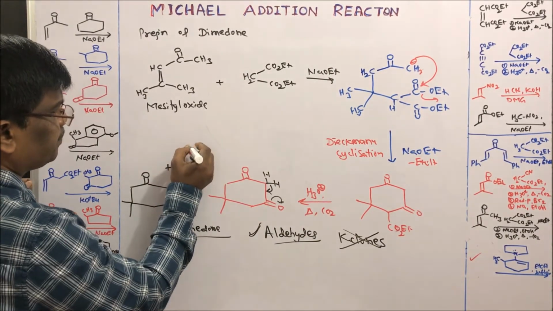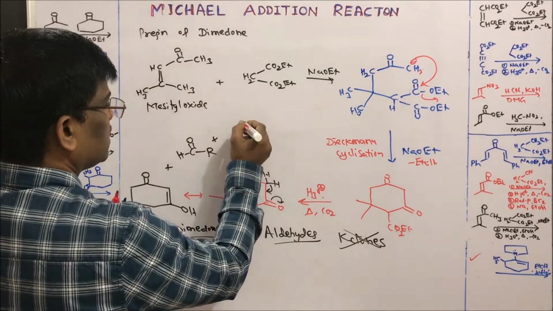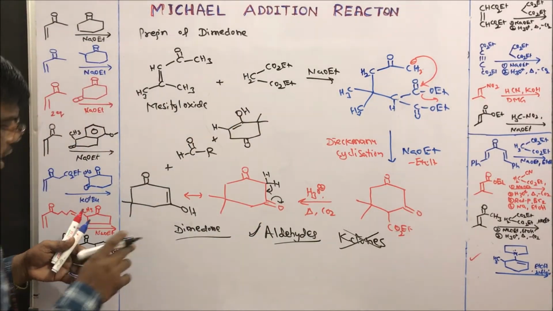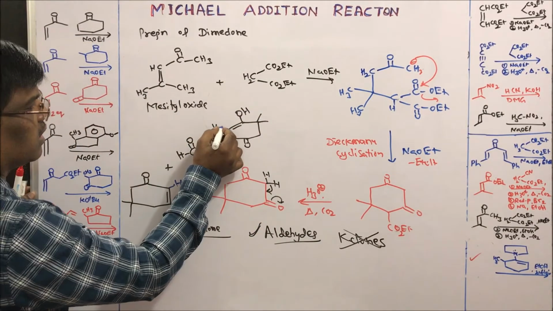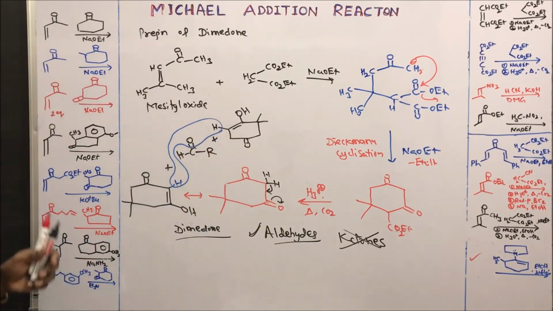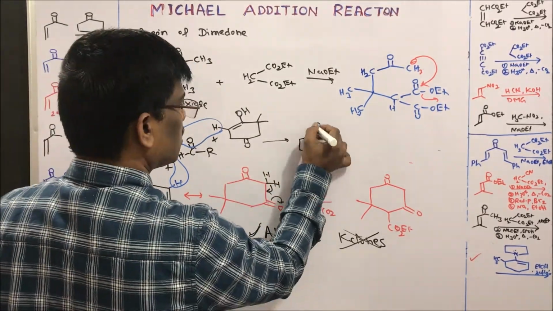For example, this is an aldehyde, and another molecule of this dimedone is going to undergo condensation.